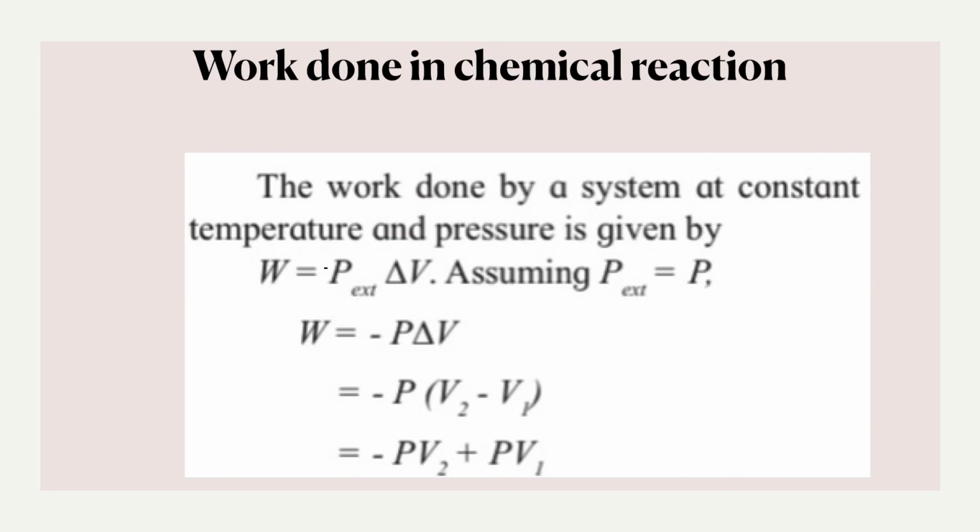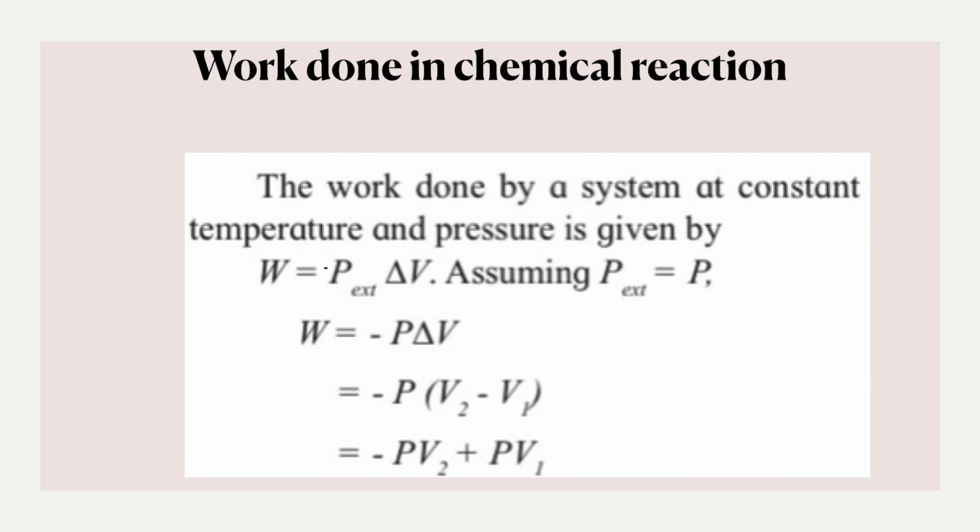Now, once I see PV, we have to derive a relation for work done in chemical reaction. Similar to the last derivation, when we want chemical reaction, then we should introduce the term number of moles in the expression.